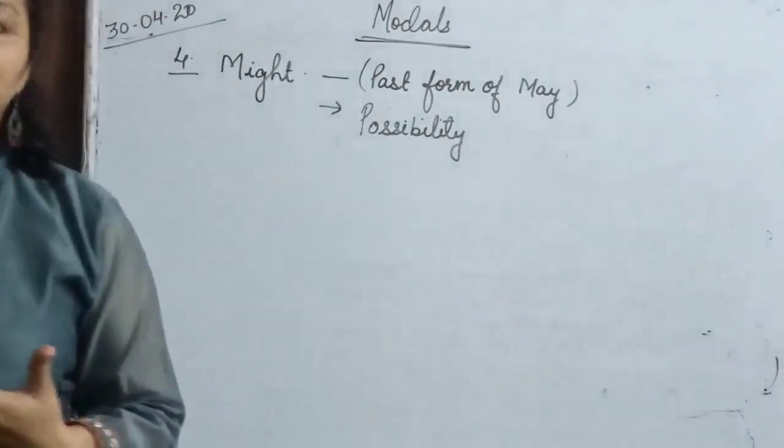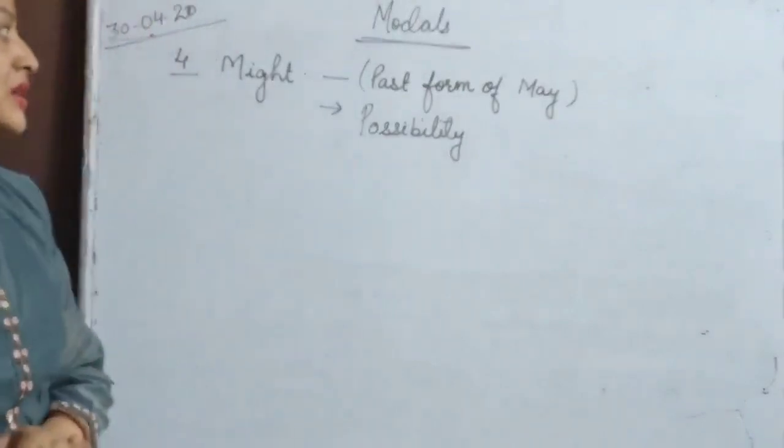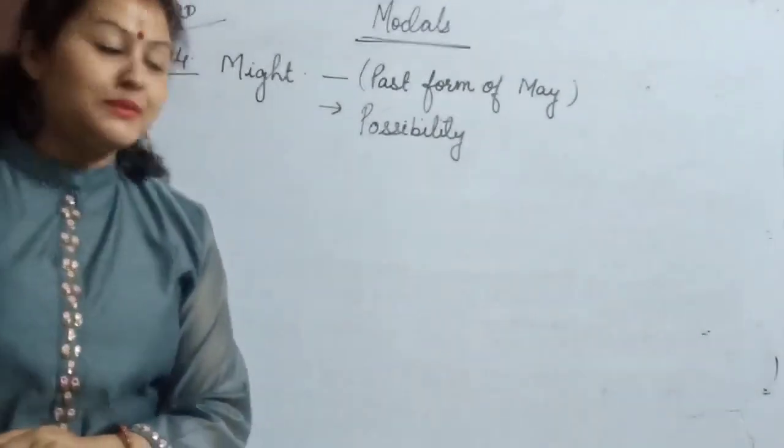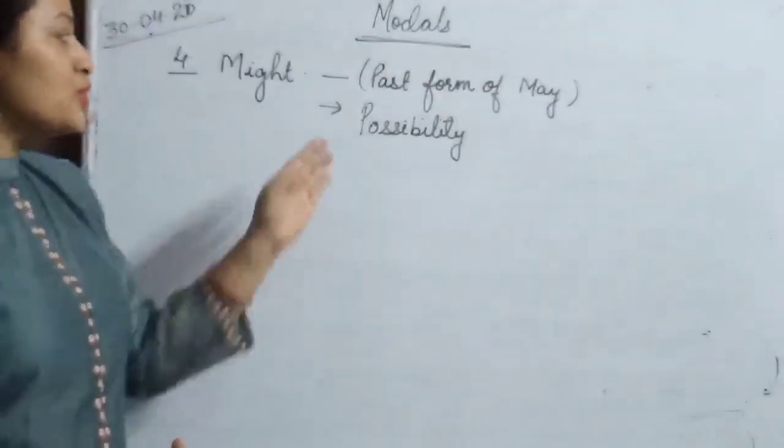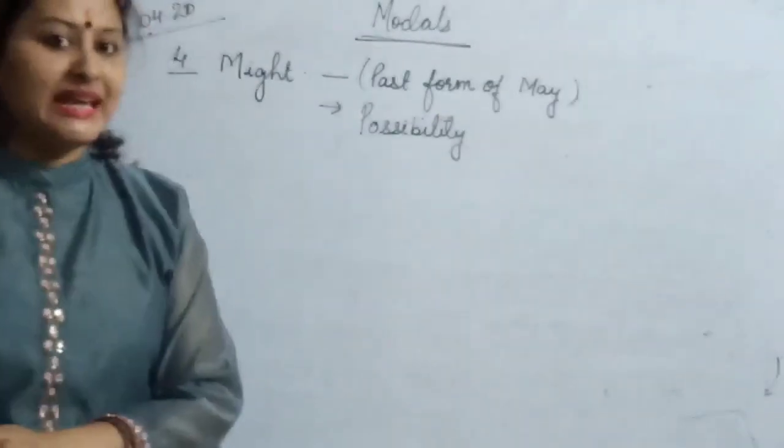Okay, so the next word in our list is might. So where do we use this word might? Might we use as the past form of may and to show the possibility in any sentence.